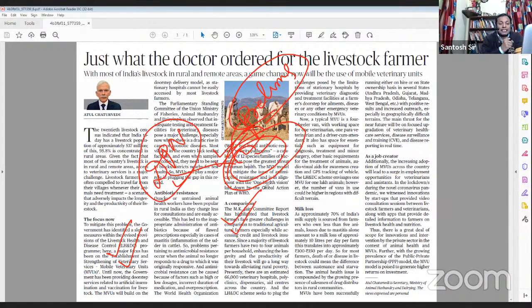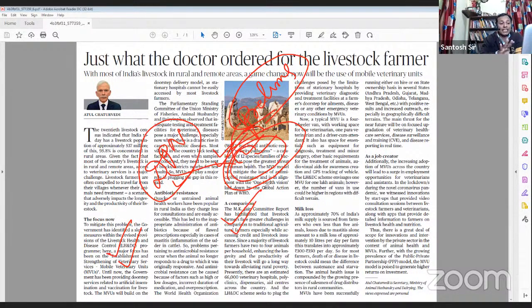The MK Jain committee has gone into the issue of lack of credit faced by farmers who are into livestock rearing. They face a lack of access to credit and finance, and without investment, we all know that productivity is not going to increase.